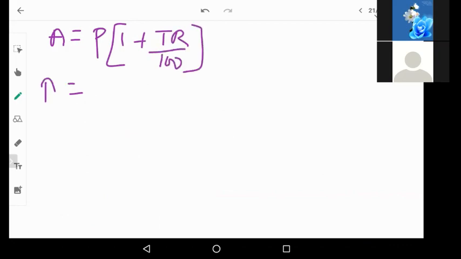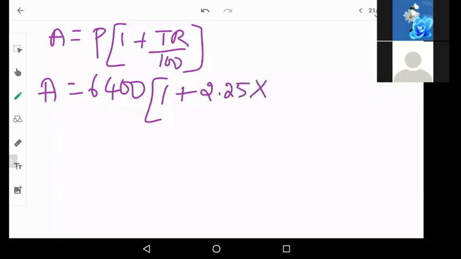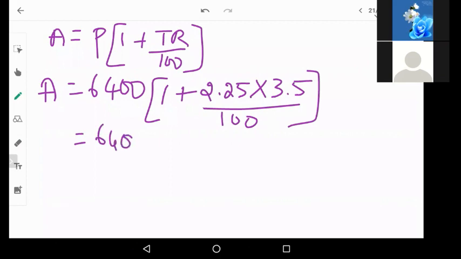Amount is equal to P into 1 plus TR by 100. So amount we have to find out. Principal is 6,400. 1 plus time is 2.25 into rate of interest is 3.5 divided by 100. Now simplify. 6,400 into 1 plus 2.25 into 3.5 by 100.